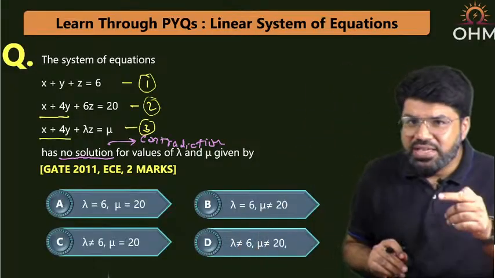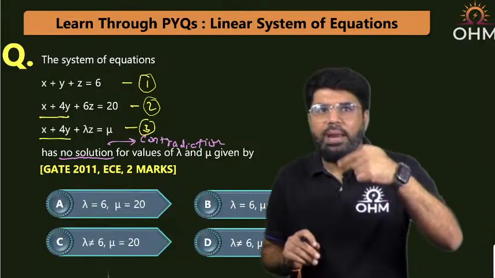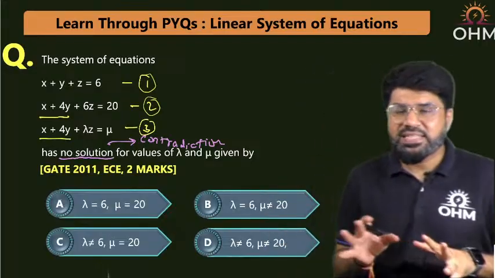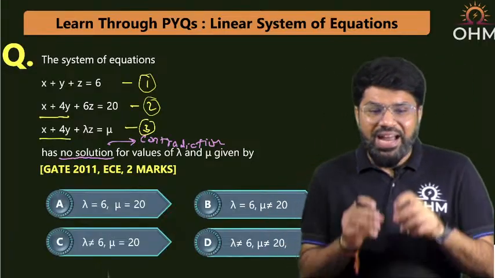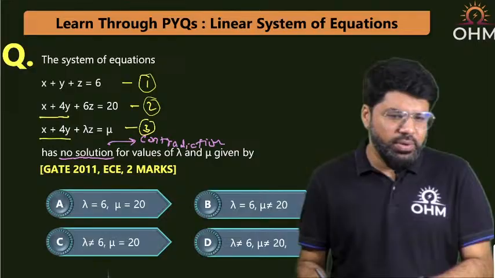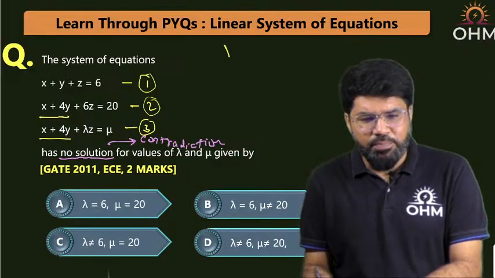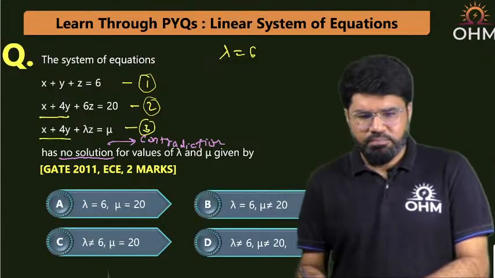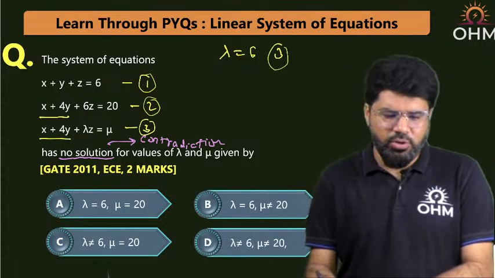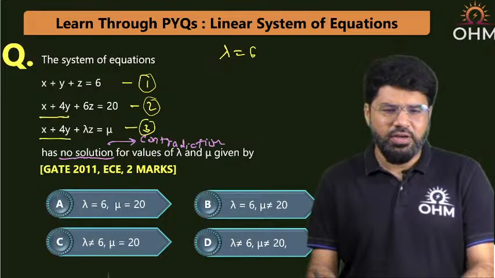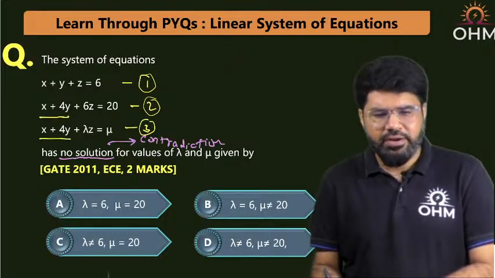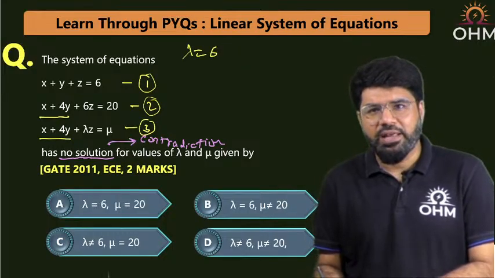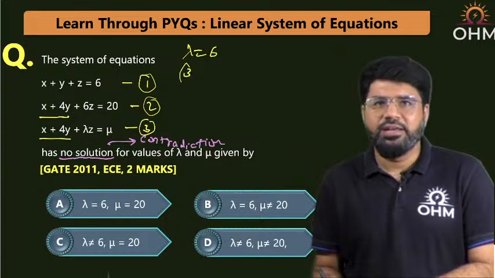Equation 2 says x plus 4y plus 6z, and that is why lambda equal to 6 or not equal to 6 comes into the options. So if I put lambda equal to 6, what is going to be the nature of the third equation? I'll write it here. If I put lambda equal to 6, what will the third equation say? Keep looking.